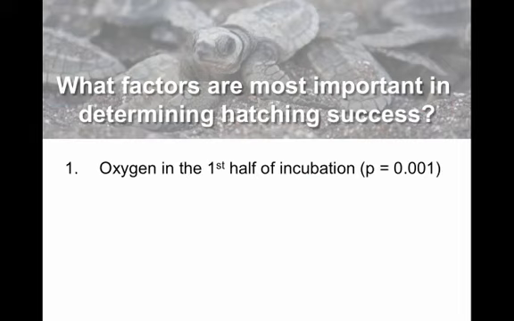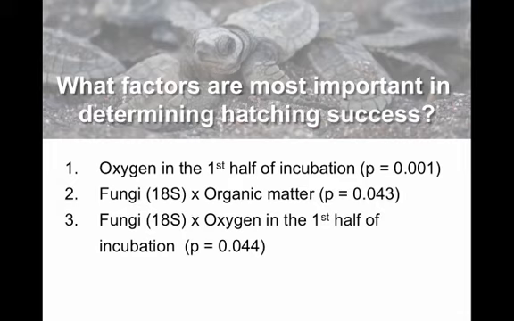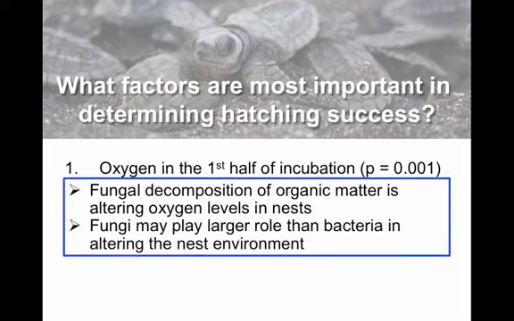Our study found that the single most important factor in determining hatching success was the oxygen content of the nest in the first half of the incubation period, followed by an interaction between fungal abundance and the organic matter content in nest sand, as well as oxygen in the first half of the incubation period. This suggests that the fungal decomposition of organic matter is altering the oxygen levels in the nests and therefore negatively affecting hatching success. It seems that fungi may play a larger role than bacteria in altering the nest environment.